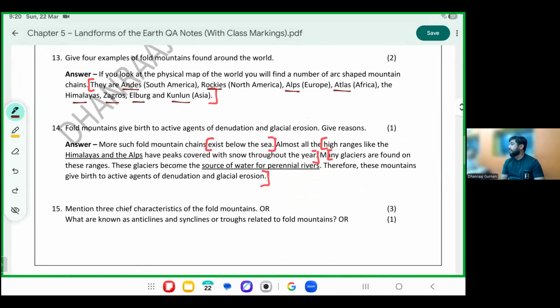Can I go ahead? Fold mountains exist below the sea. Some of these mountains may start below the sea also. Confirm? High ranges like the Himalayas and the Alps. Some of these mountains may go so high, like the Himalayas and the Alps, that they are snow covered throughout the year.